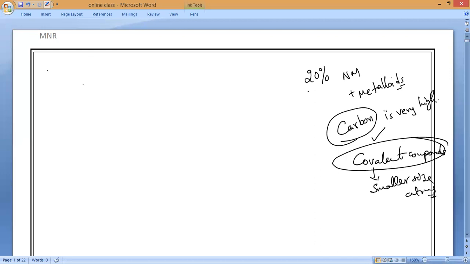The first property, which is very, very popular, what is that, guys? Tetravalent carbon, or we can say tetravalency. It means carbon has how many bonds?